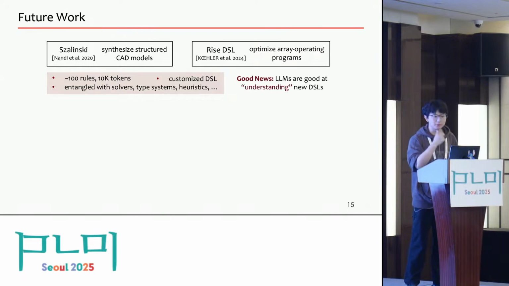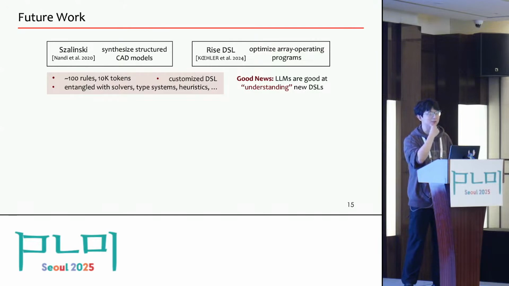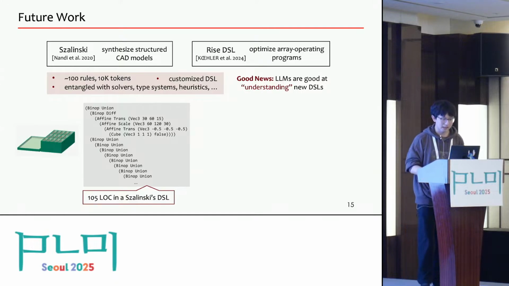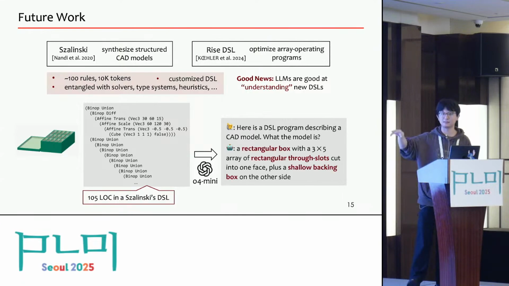At least we have some good news: large language models are actually very good at understanding new DSLs, which we thought could be a challenge before. For example, in the case of Stalinski, this is a very complicated DSL program extracted from a CAD model, and this DSL is pretty new for the large language model. But we only need to throw this whole program to o4-mini and just hint that this program describes a CAD model. It can perfectly recover what happens in the original model.